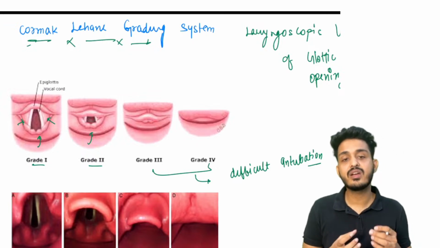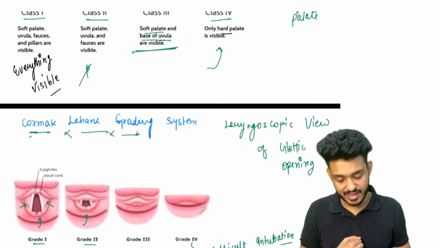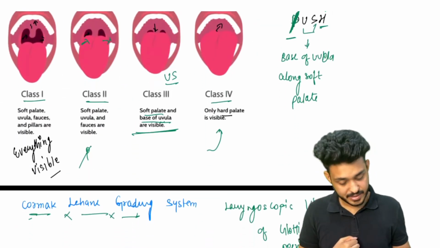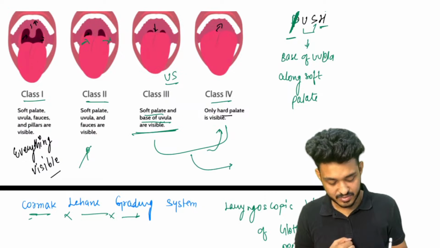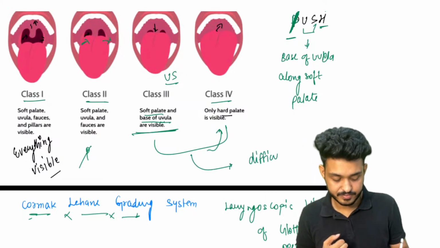That is the laryngoscopic view of glottic opening. That is your class 3 and class 4. Okay, all right guys, here class 3 and class 4 in Mallampati also are considered as difficult intubation.